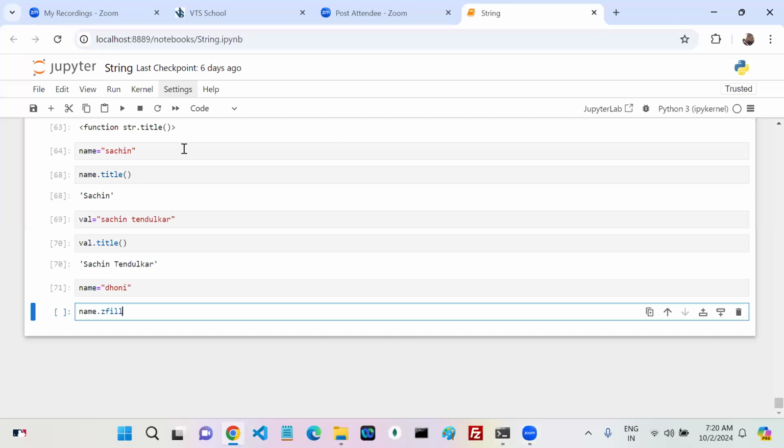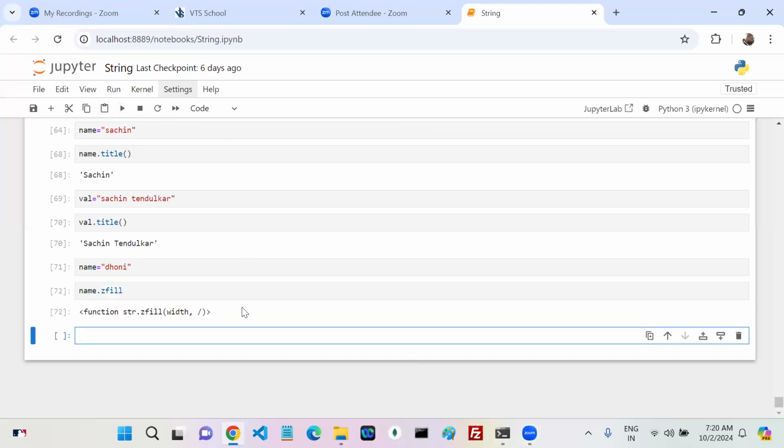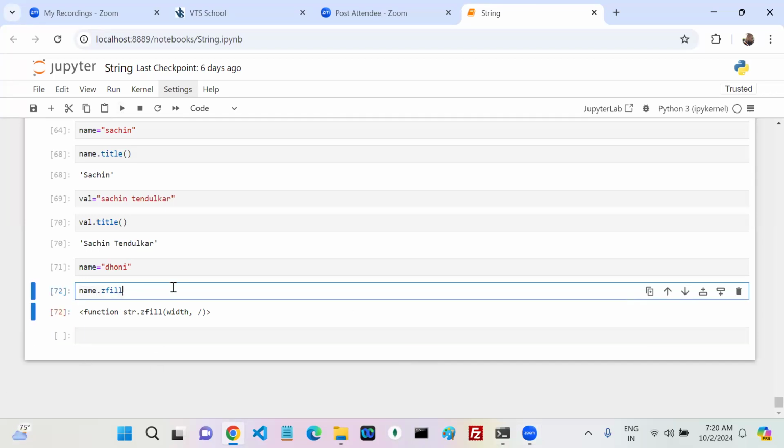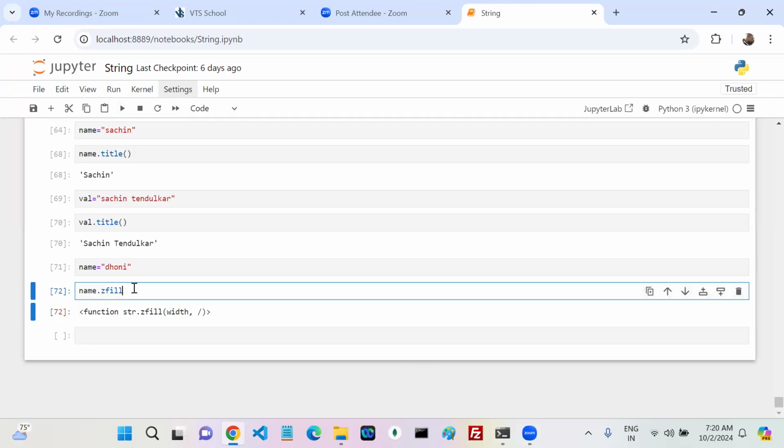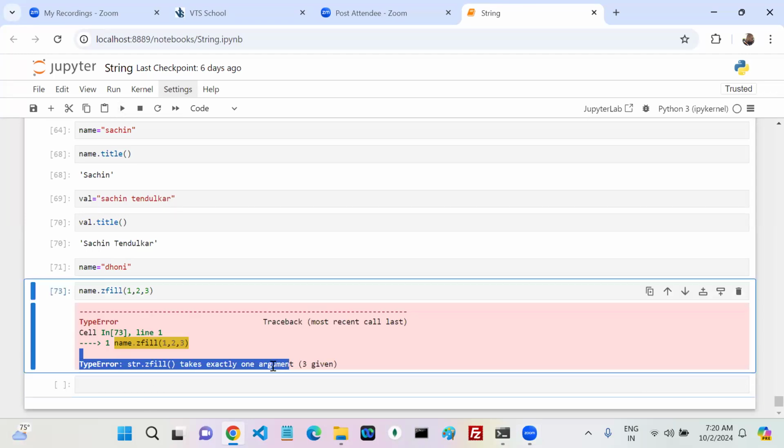If zfill is not there, you get an error like it's not an attribute of str object. But zfill is there. Now the next step is what? Is it a function or variable? It's a method. You can call it by passing some parameters. Now, what can you understand? Exactly how many arguments does it take?